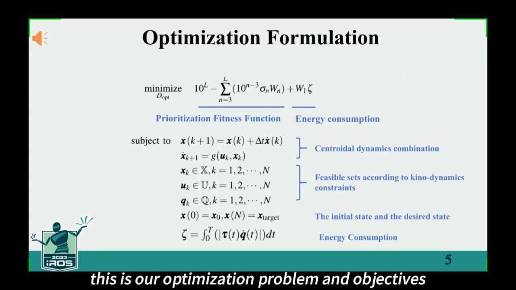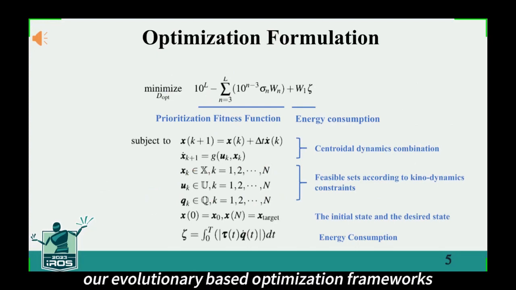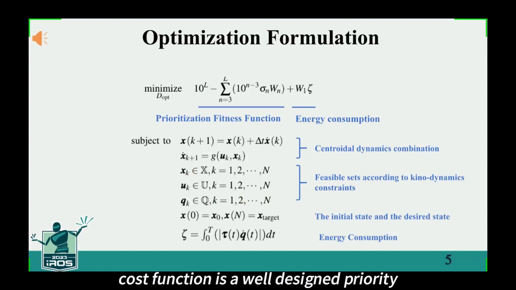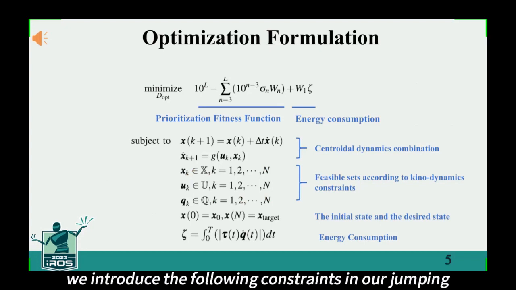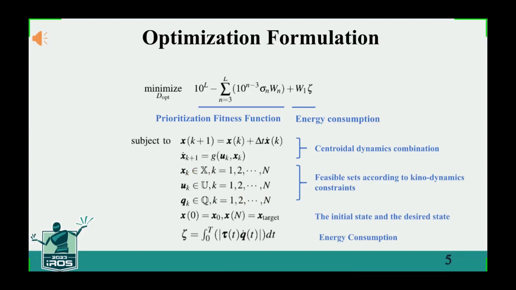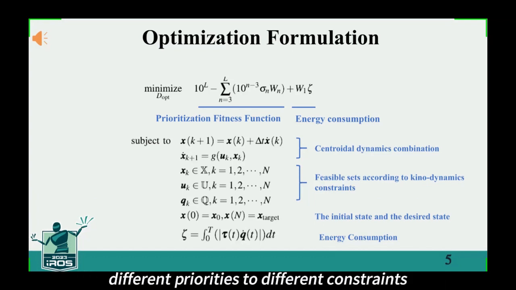This is our optimization problem and objectives. Unlike the gradient-based method, our evolutionary-based optimization framework's cost function is a well-designed priority hierarchical fitness function. What is a prioritization fitness function? Considering the hardware and environment limitations of the robot, we introduced the following constraints in our jumping optimization framework. The convergence speed of the optimization algorithm can be accelerated by giving different priorities to different constraints.